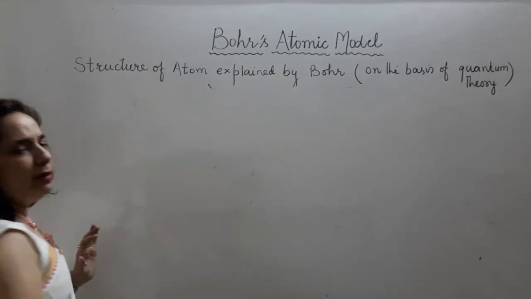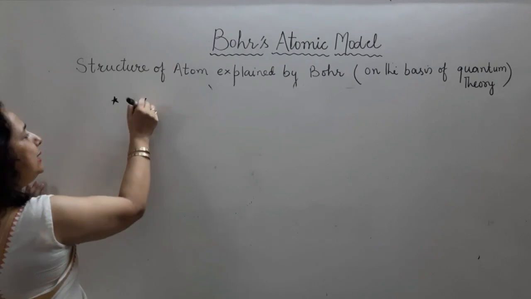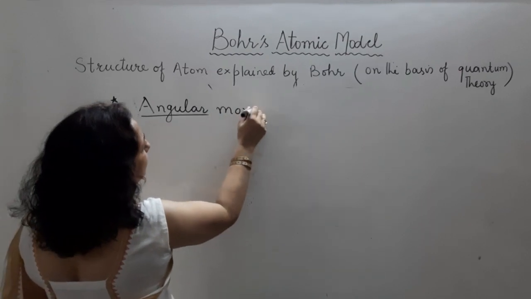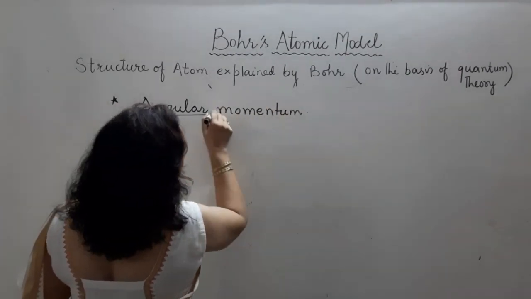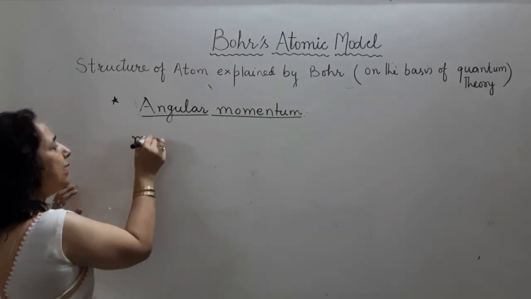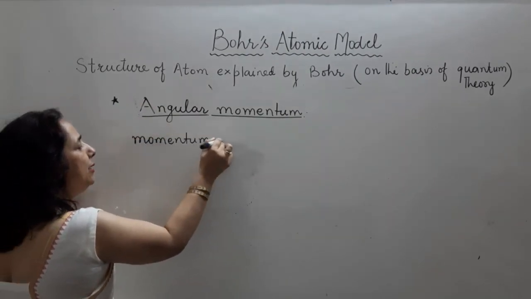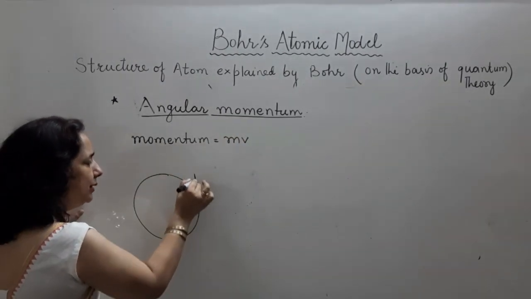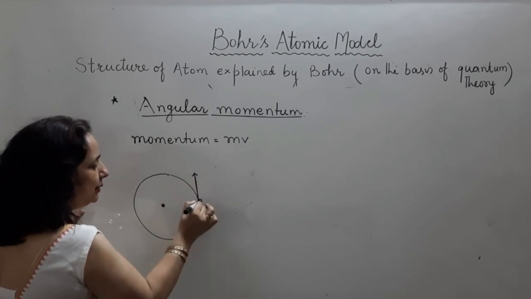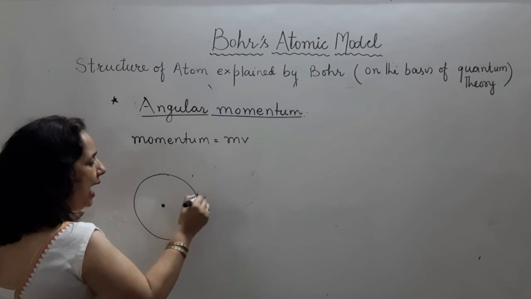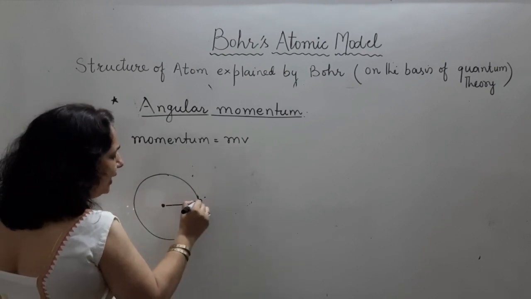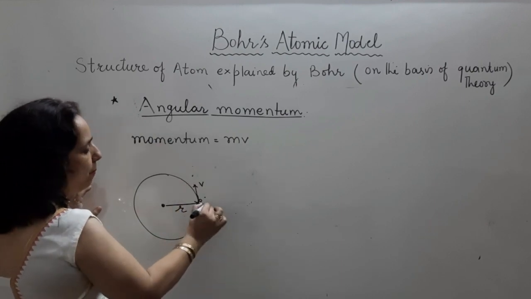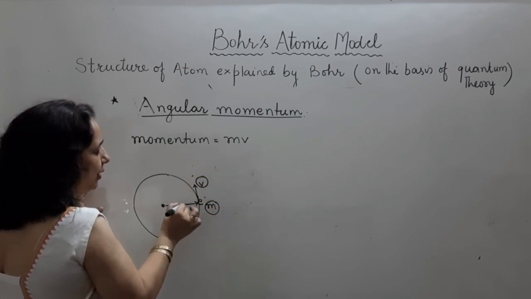Next we have is angular momentum. Bohr told us that angular momentum is a term which can be used for atom electronic movement. Now first of all in +1 class, बेटा angular momentum होता क्या है? आप सबको ये पता है momentum क्या है? हमें पता है momentum होता है mass and velocity multiple. When I say a particle is moving in a circular path, it has mass, velocity, and a radius is also there.